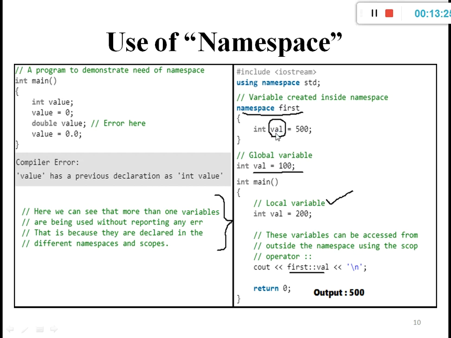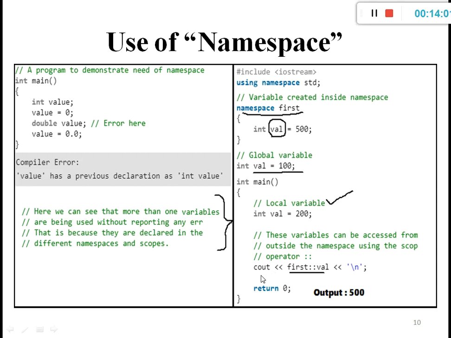This is one name, that is first. It contains one variable, that is val, and the val under first is 500. Namespace defines that first contains val as a variable with a value of 500. Then again we define another global variable with the same name, val is equal to 100. Then we run the main function. It contains int val is equal to 200.